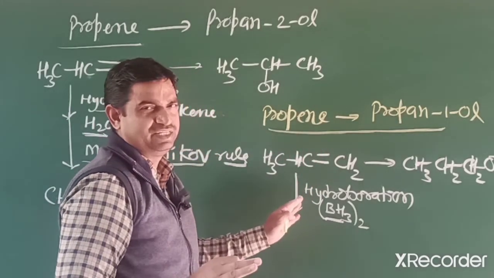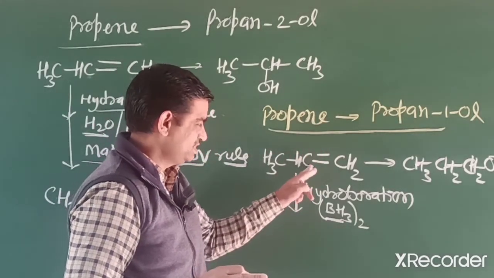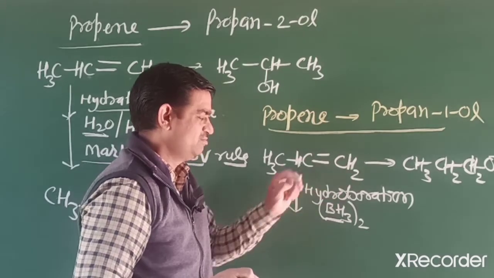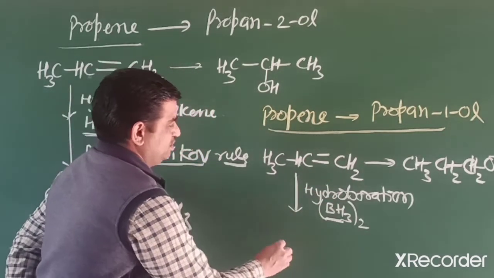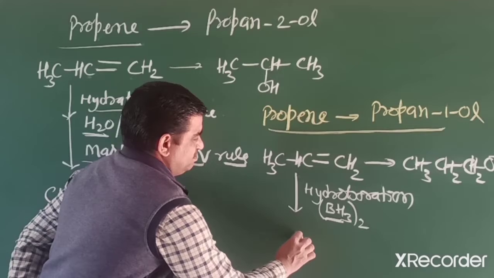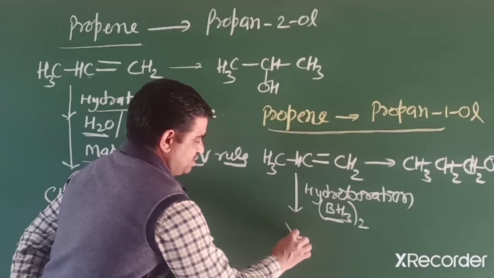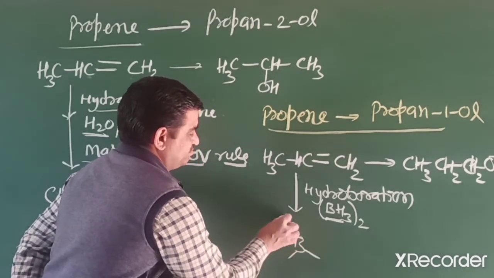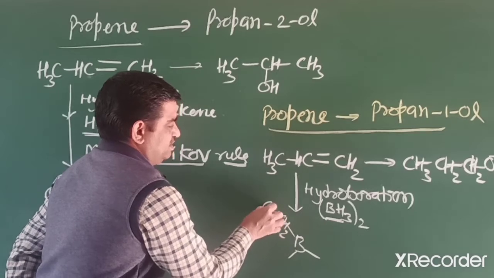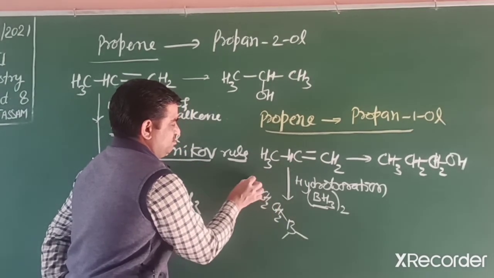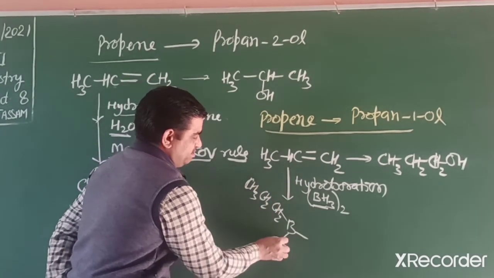So high electronegativity is hydrogen. Hydrogen attached at this carbon and first carbon boron. So we get 3 mole. In this way it converts into trialkyl borane. The compound changes into tripropyl borane.